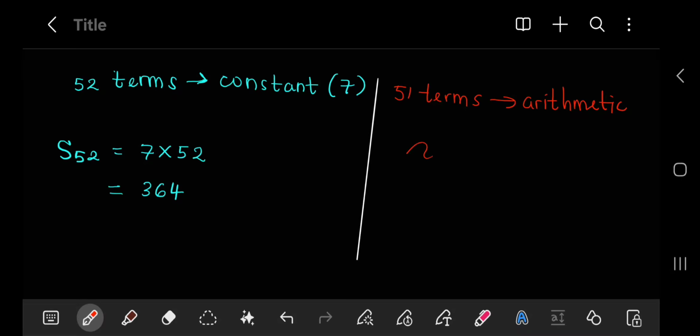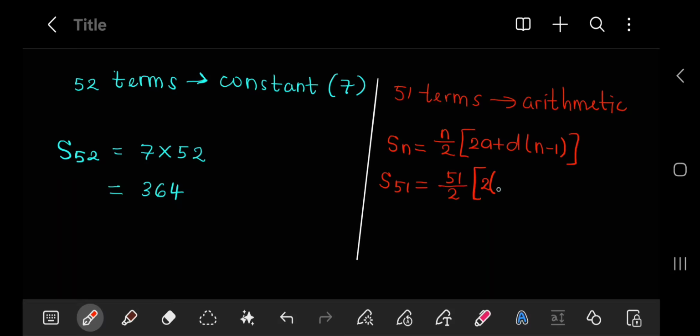However, for the arithmetic side, it is not going to be that simple. We will have to use an arithmetic sum formula. So let's go with Sn is equal to n over 2 into 2a plus d into n minus 1. Here we are getting S51, so n is going to be 51.